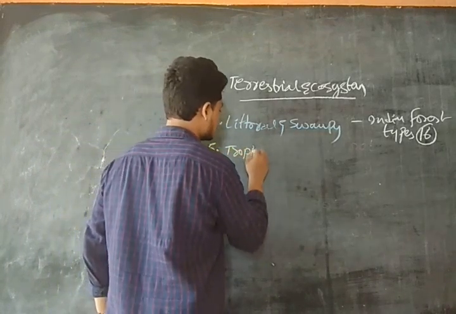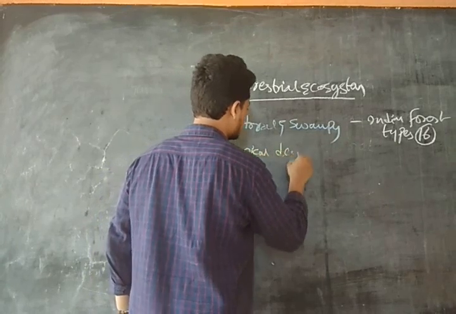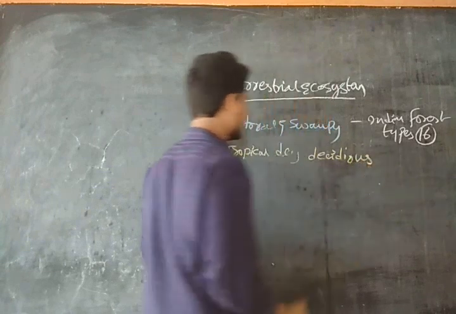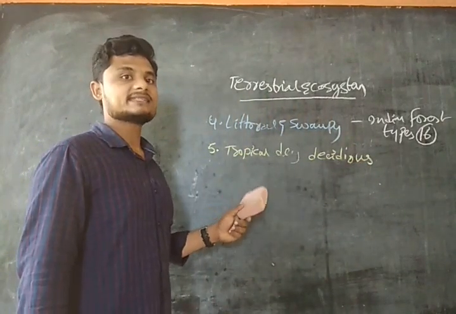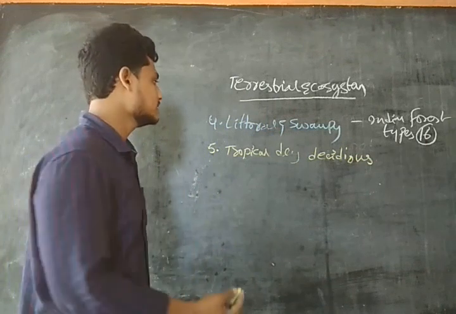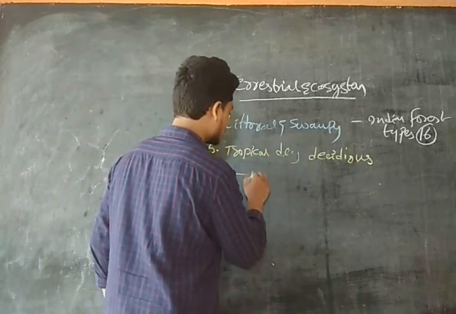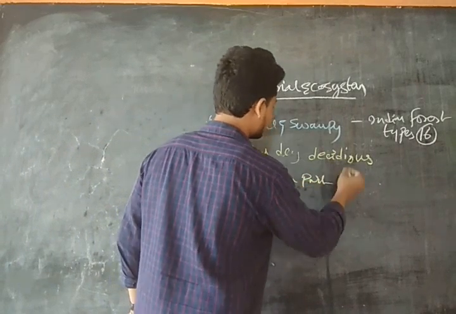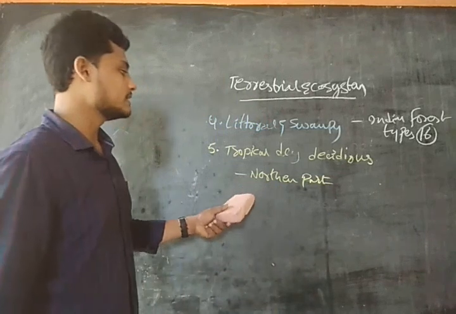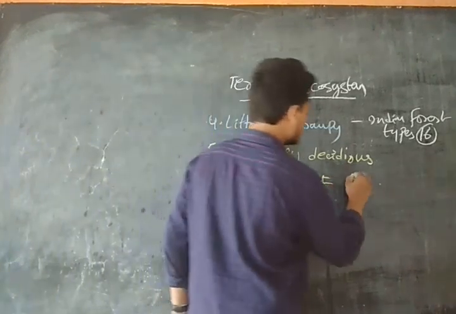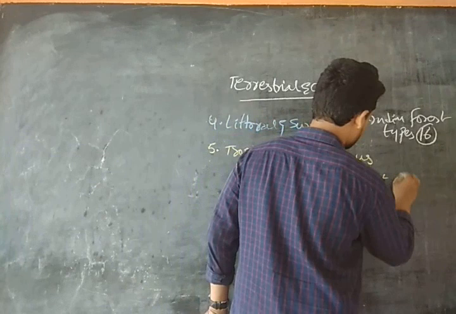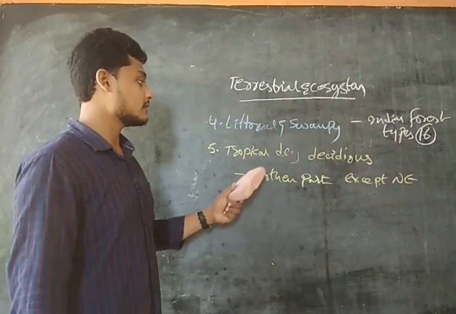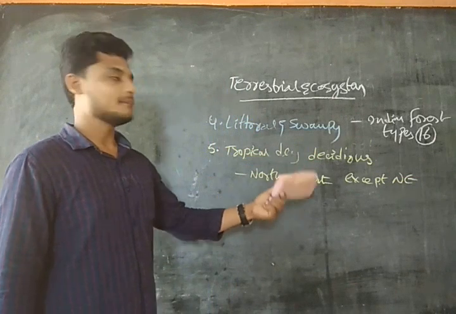And the fifth one we have is tropical dry deciduous. Tropical dry deciduous forests are found in the northern part of India, except the northeastern region.